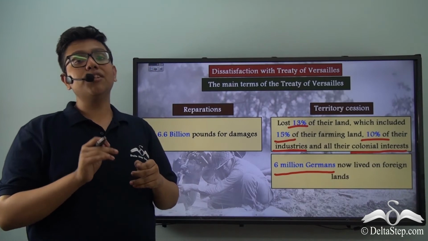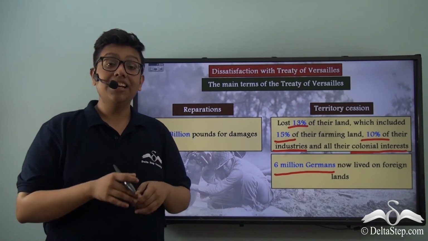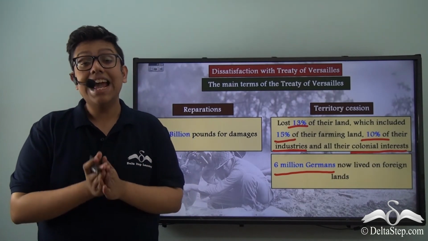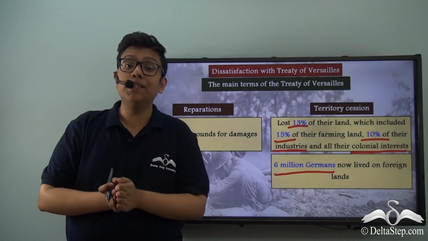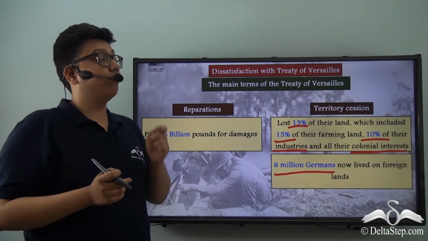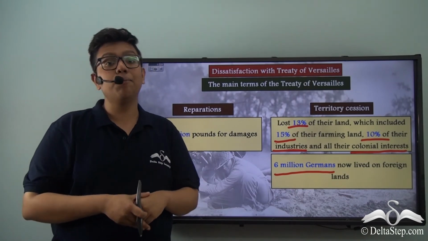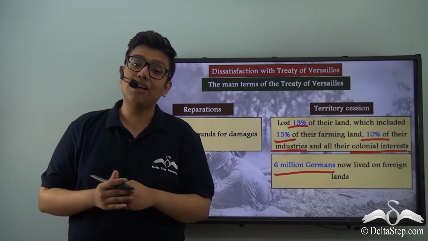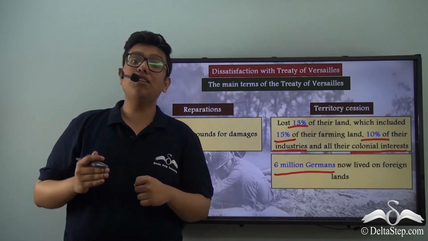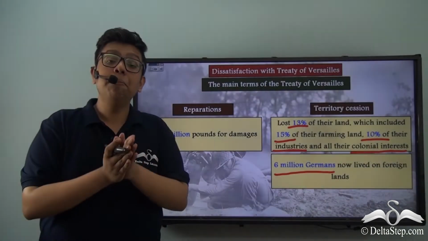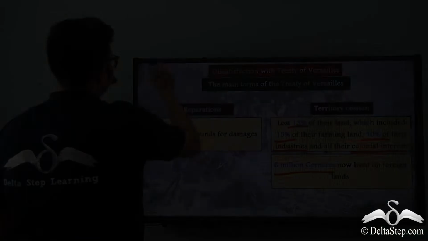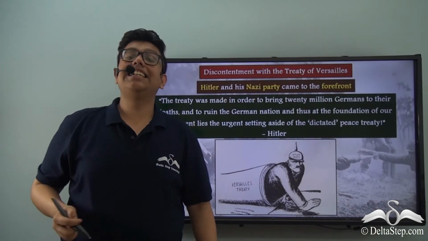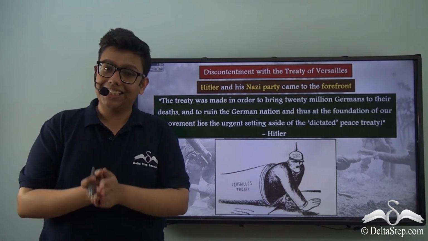What the terms of the Treaty of Versailles actually did was to sow discontentment and bitterness in the hearts of the Germans. Soon enough, the Germans would start to look for ways to get revenge for all the humiliation put upon them. The Allied nations, therefore, could not realize the true damage that they were causing by imposing such a treaty on Germany. In this environment of discontentment rose Hitler.